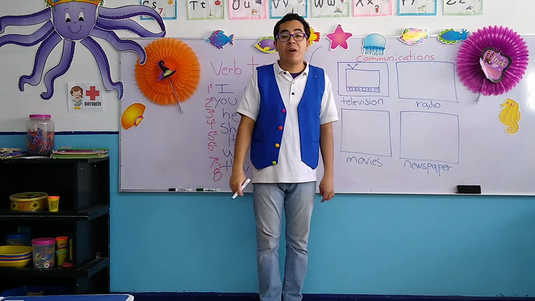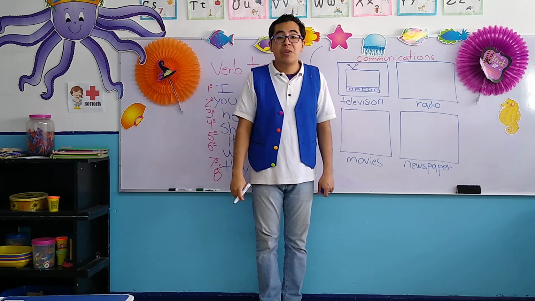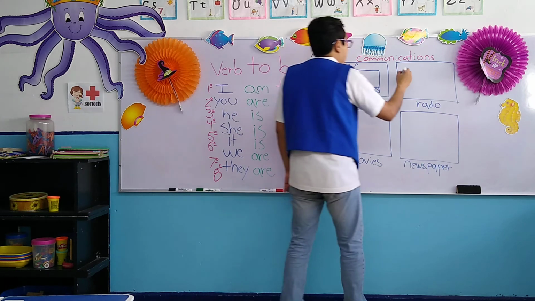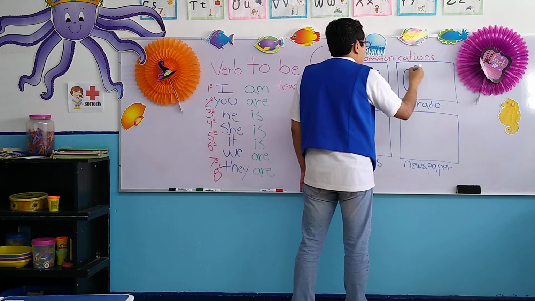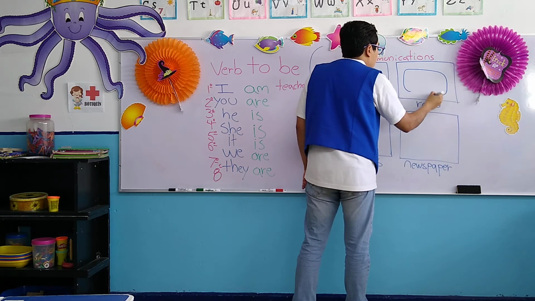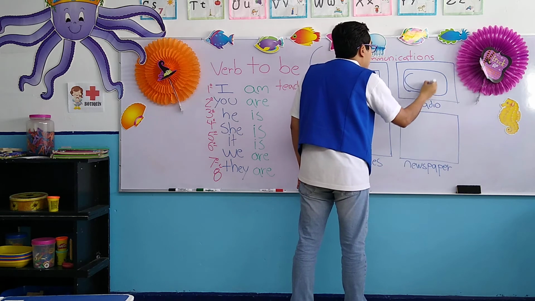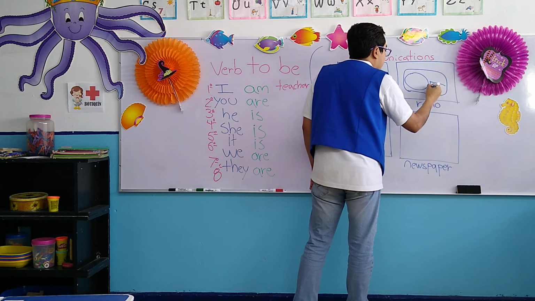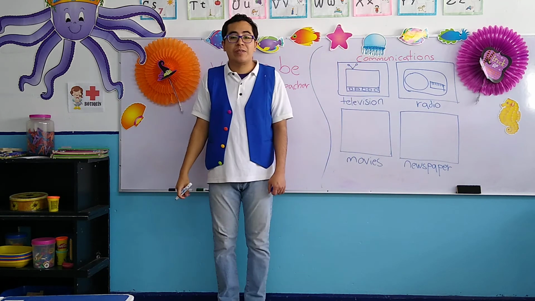The second one is a radio. So I'm going to give you an example and an idea of how to draw a radio. Remember, in a radio, we can listen to music. Here is the speaker, la bocina, and here is the frequencies, las frecuencias, okay, or the channels.